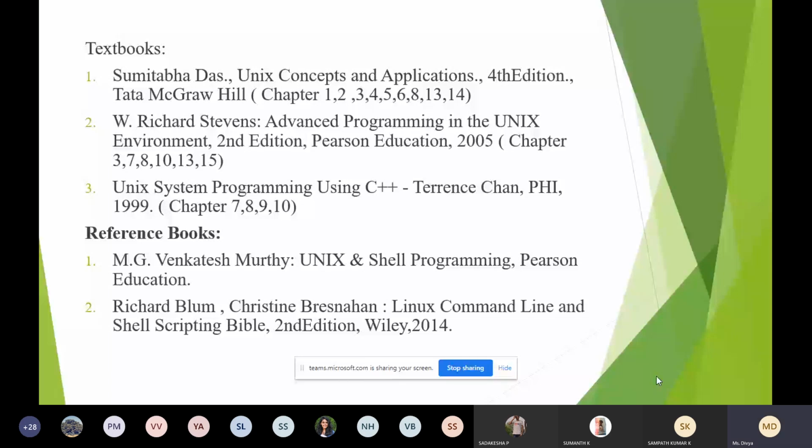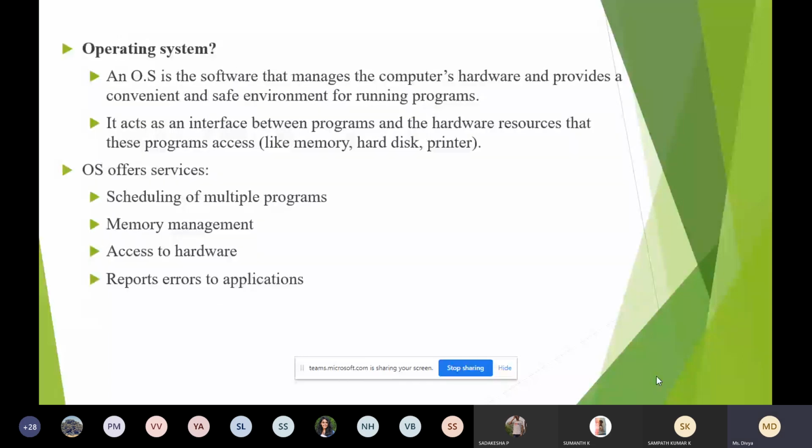So this is just before starting with the actual syllabus. Let us understand some basic concepts.